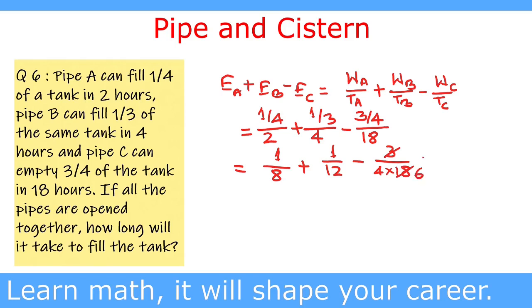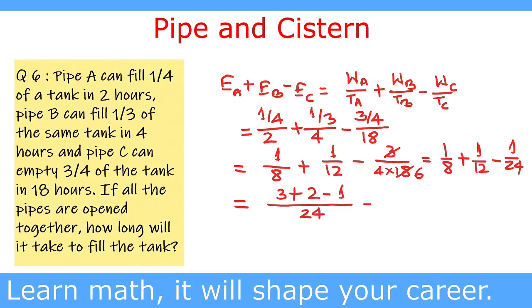So this is equal to 1/8 plus 1/12 minus 1/24. The LCM is 24. 8 divides 24 for 3 times, and 12 divides 24 for 2 times, and 24 divides 24 for 1 time. So we write 3 plus 2 minus 1. This is 4 upon 24 equal to 1 upon 6.